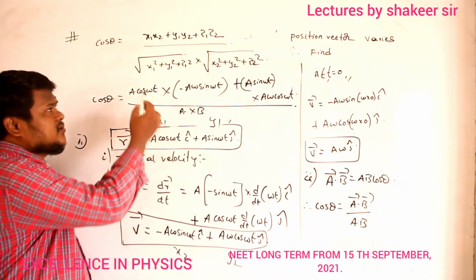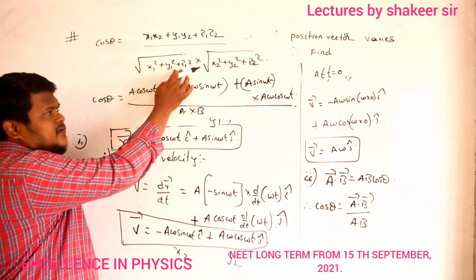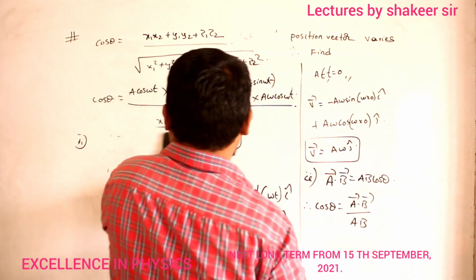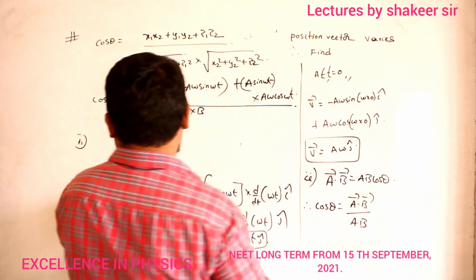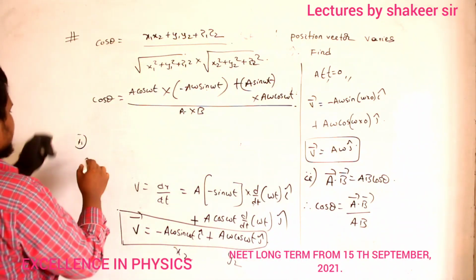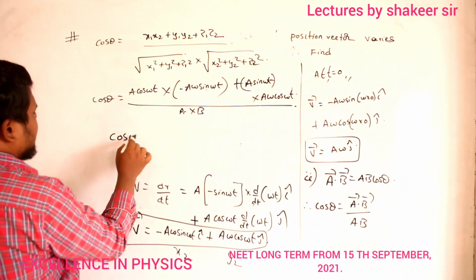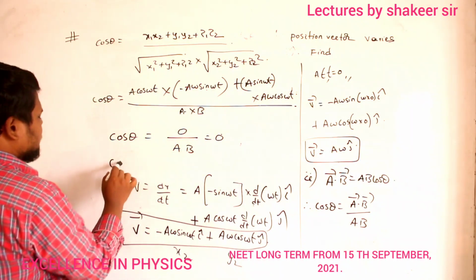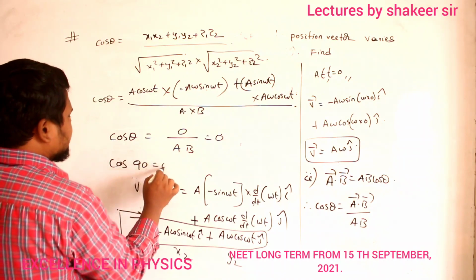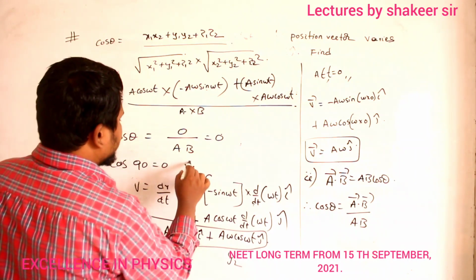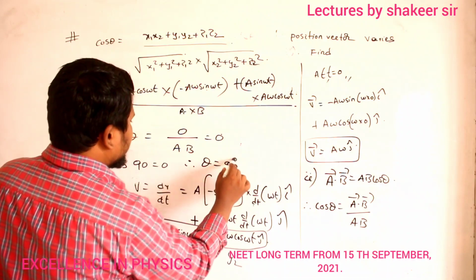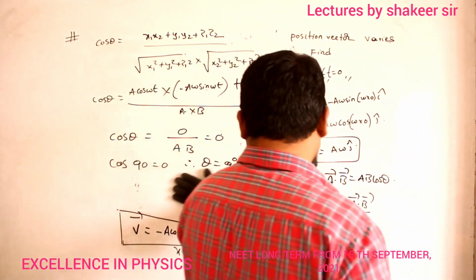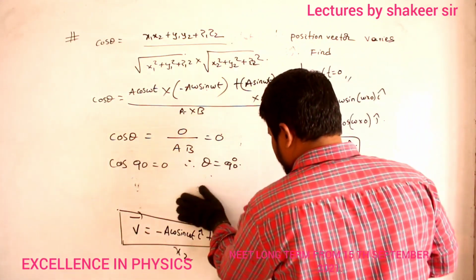No need of again doing the square root of x1 square plus y1 square plus z1 square. Is it clear? That's it. So therefore, what is the answer I will get here? So cos theta is equal to 0 divided by AB, which is equal to 0. So cos 90 is equal to 0. So therefore I will say theta is equal to 90 degrees. It means the angle between velocity vector and position vector is 90 degrees. So that is my answer for the second question.